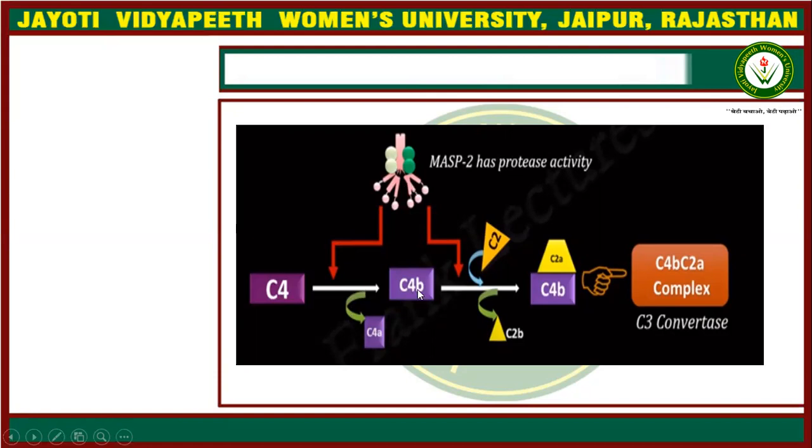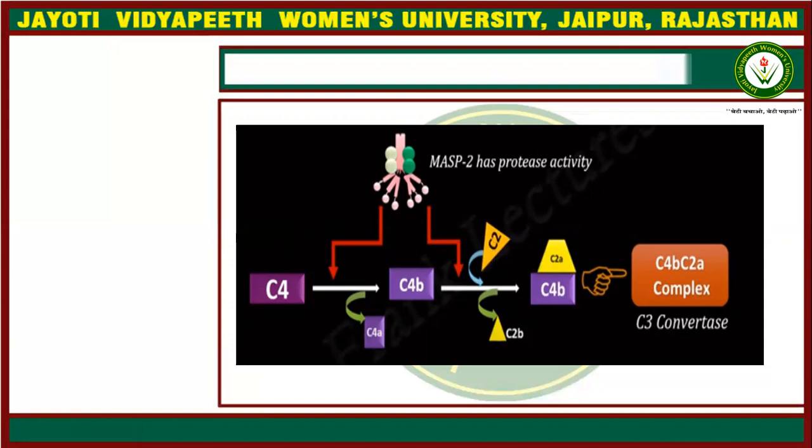The C4b will bind to the surface of the bacteria, and after that MASP2 will recruit C2 and cleave it into C2a and C2b. C2a will bind to C4b and make a complex known as the C3 convertase, which will recruit C3.